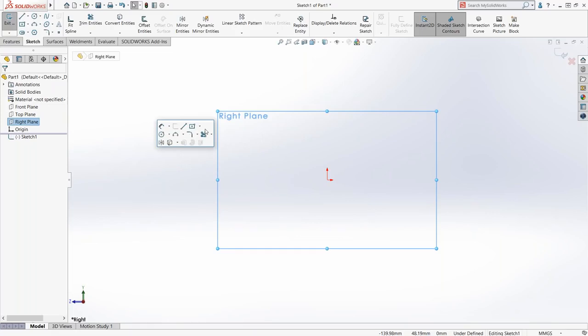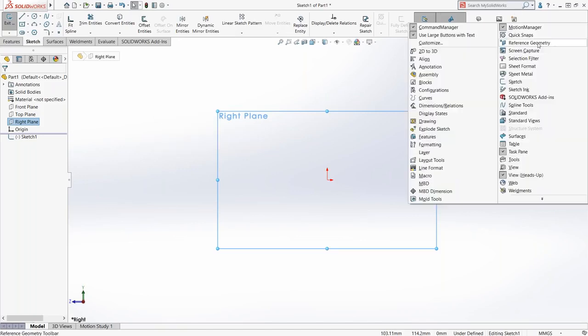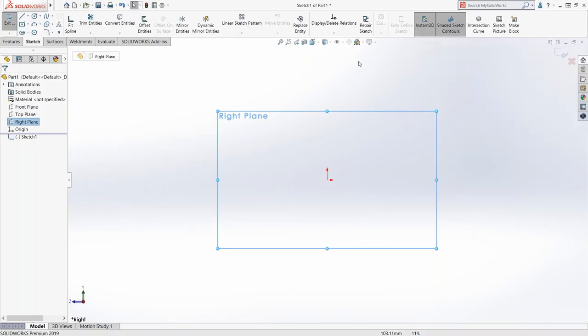It pops up in part mode, assembly mode, drawing mode, sketch mode, whichever, and they can be customized for any of those. And I do that just by hitting the S key. That's called the shortcut bar. How do we get to these things? We go to customize. Here's your mouse gestures.